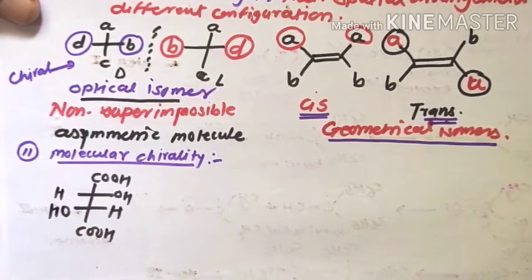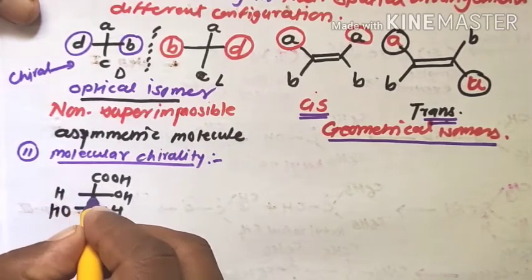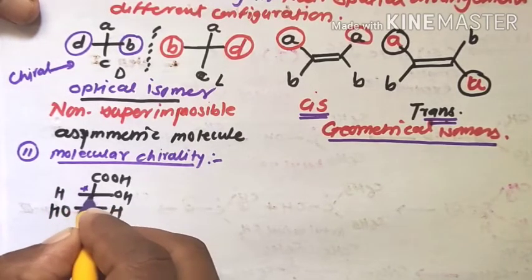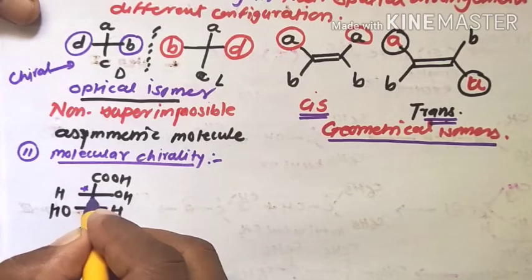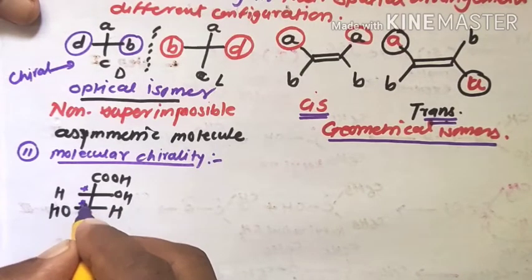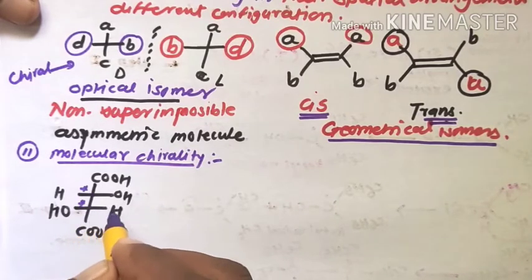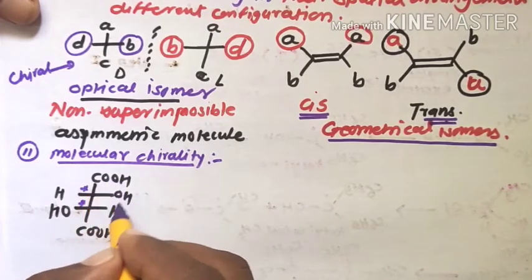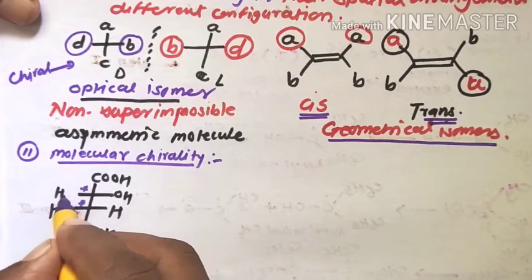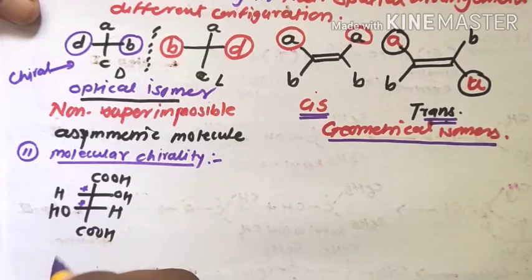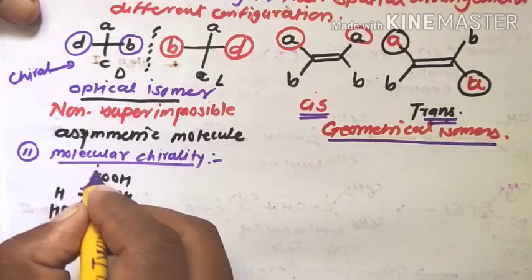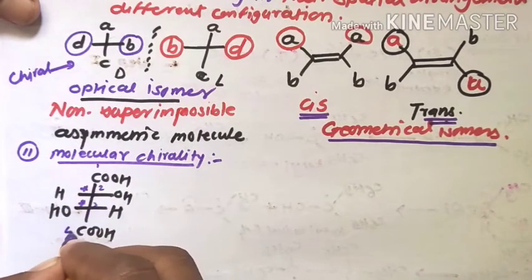This molecule contains two chiral centers, because this carbon is a chiral center, and this is another chiral center. That means there are two chiral centers due to four different groups. Therefore two chiral centers, we can number as 1, 2, 3 and 4.